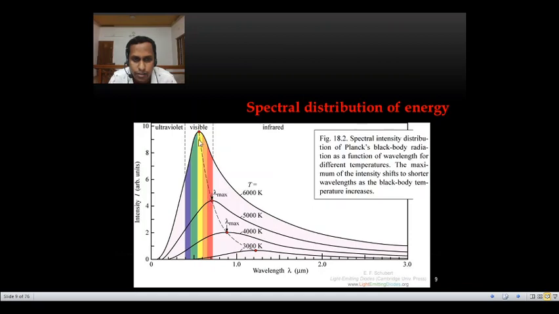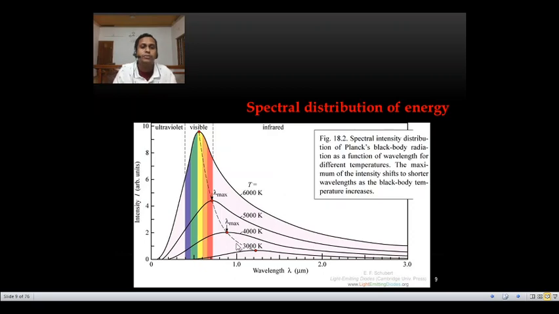Again, as temperature increases, it goes to here, which means that initially this is the wavelength, this is the wavelength in the second case, and this is the wavelength in the third case, the wavelength corresponding to maximum intensity. So we can find that as the temperature increases, the lambda max shifts to the lower wavelength side. Is it clear?